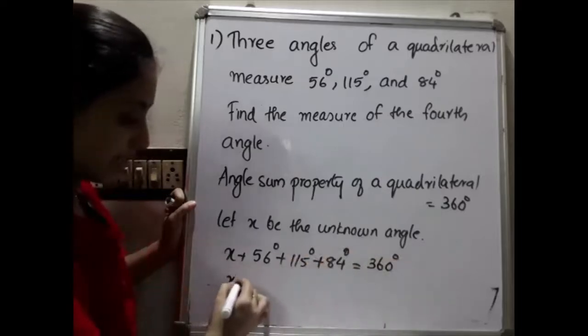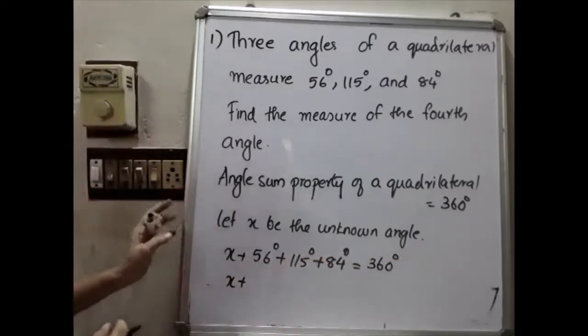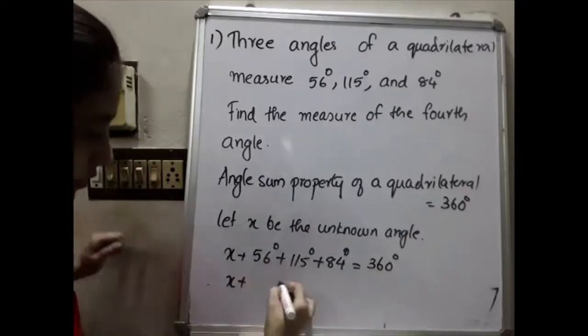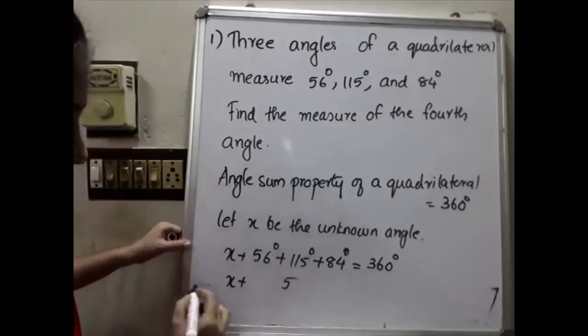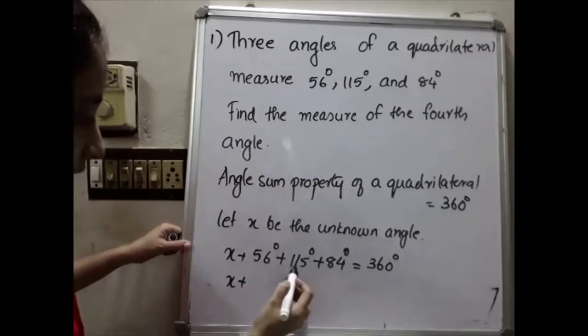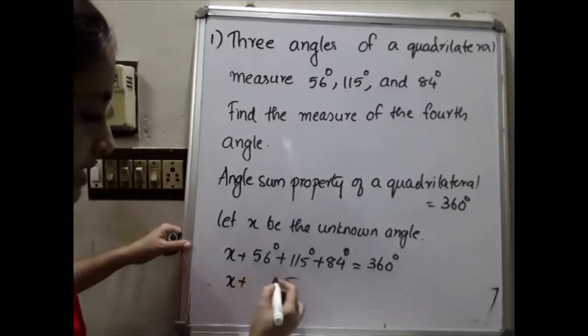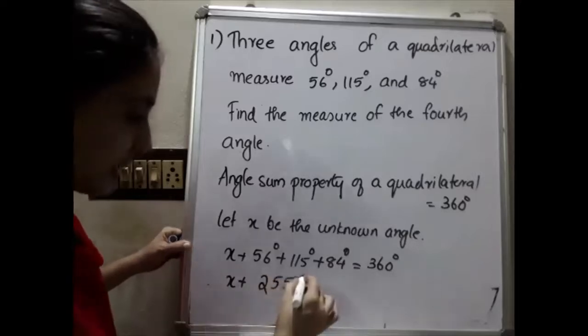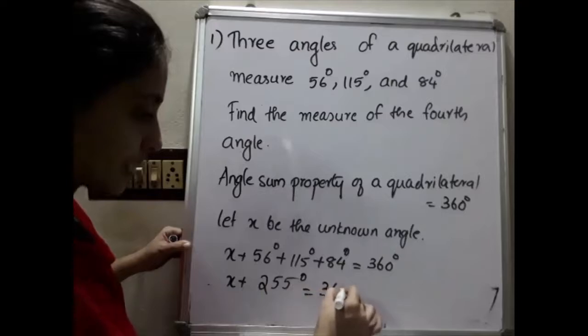Adding 56 plus 115 plus 84, that gives us 255. So x plus 255 degree will be equal to 360 degree.